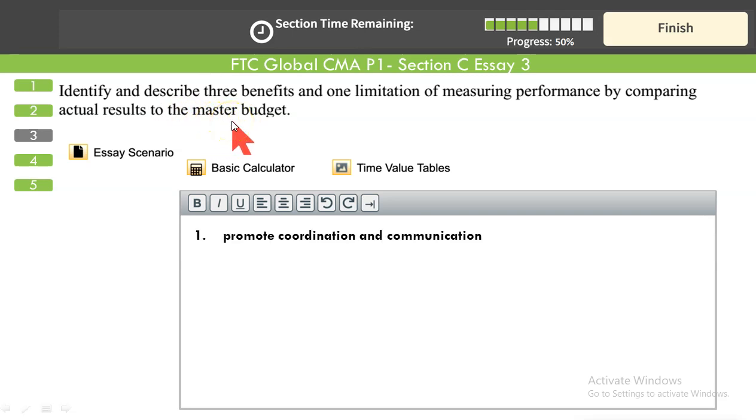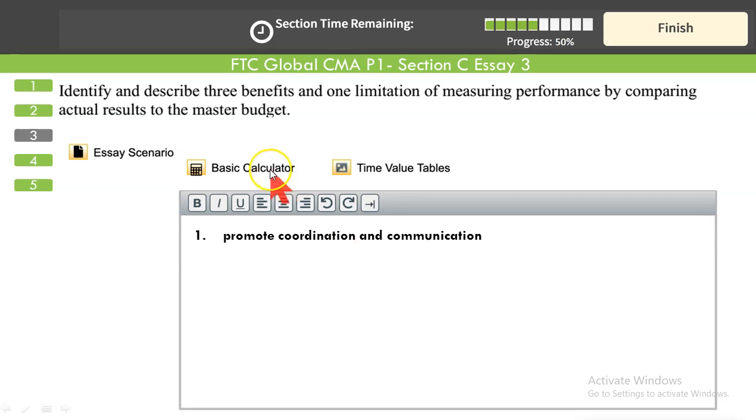First advantage could be that it promotes coordination and communication. The original budget plan was planned according to the input given by all departments concerned: production, procurement, sales, finance, HR. This was what management originally thought. The static budget was prepared by the management. It was the original plan. This is what we thought we would do. It would result in coordination and communication. Actual production and sales could be more, could be less, but that is the original planning tool. The static budget is the original planning tool that we draw up as guiding principles for the relevant departments to follow.